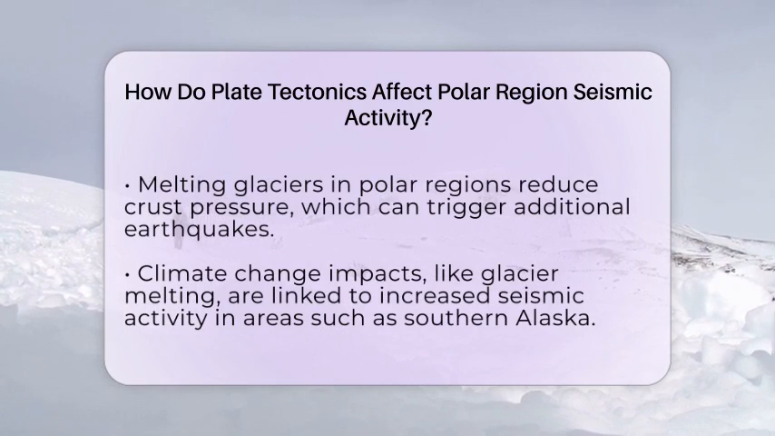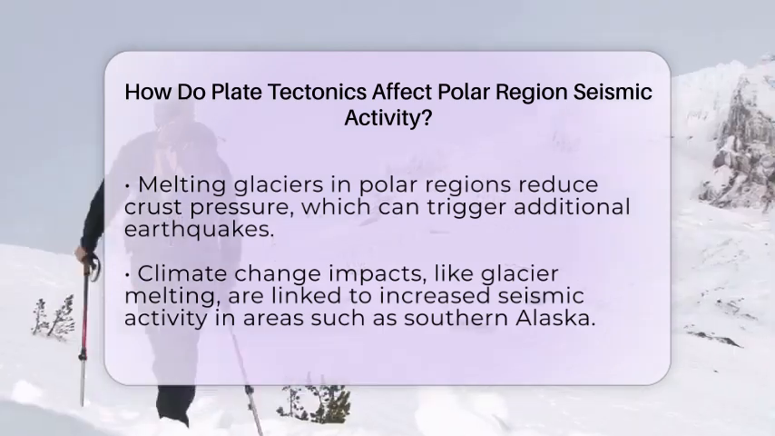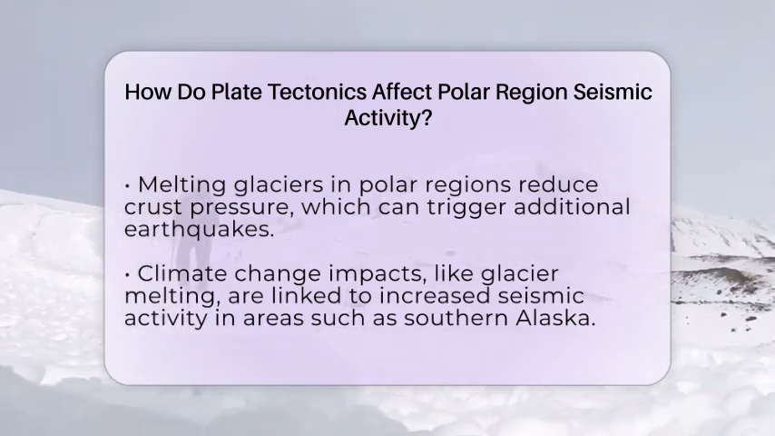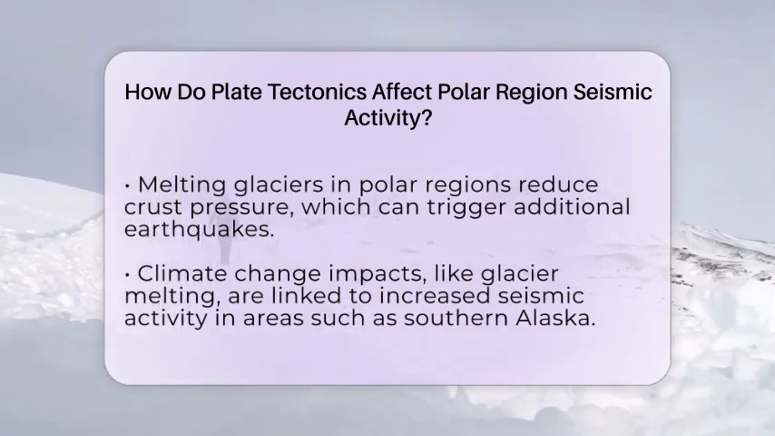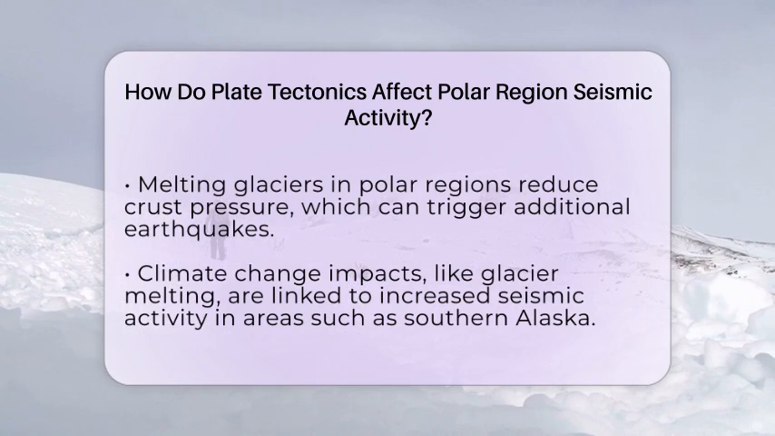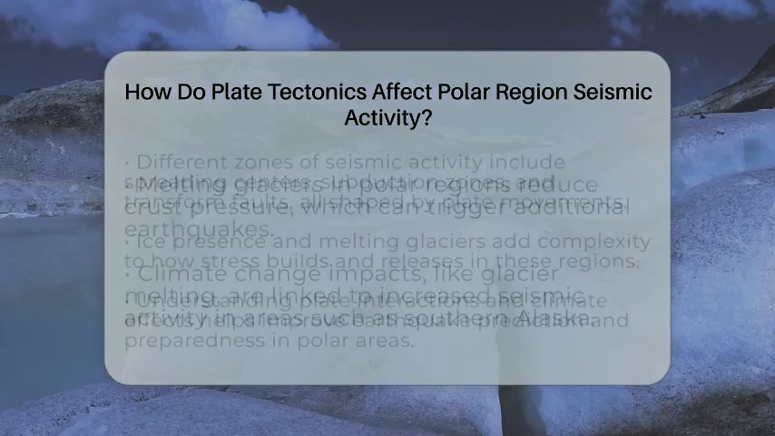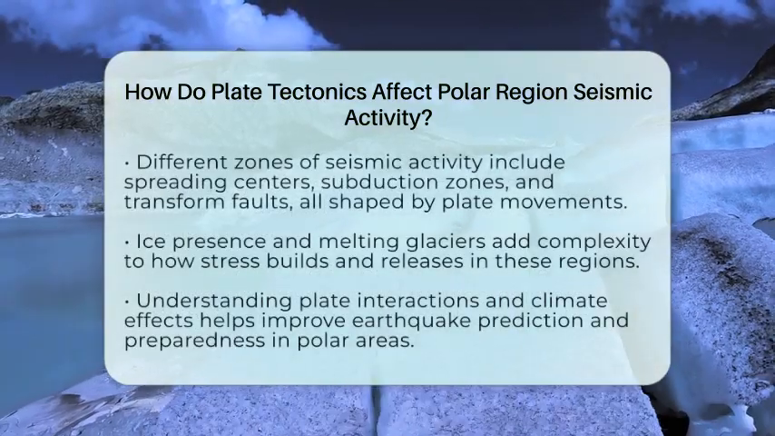Glacial melting also plays a role in how tectonics influence seismic activity. When glaciers melt rapidly, especially in places like southern Alaska, the weight on the Earth's crust lessens. This reduction in pressure allows the crust to move more freely, which can sometimes trigger more earthquakes. This is a clear example of how climate change and tectonic processes are connected in polar areas.